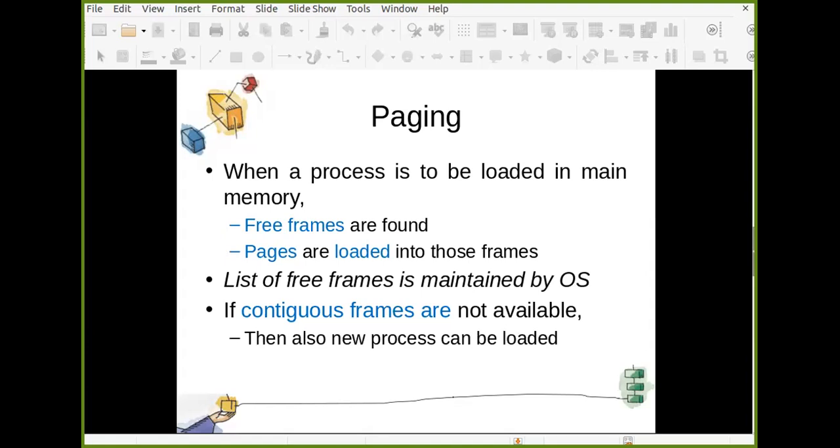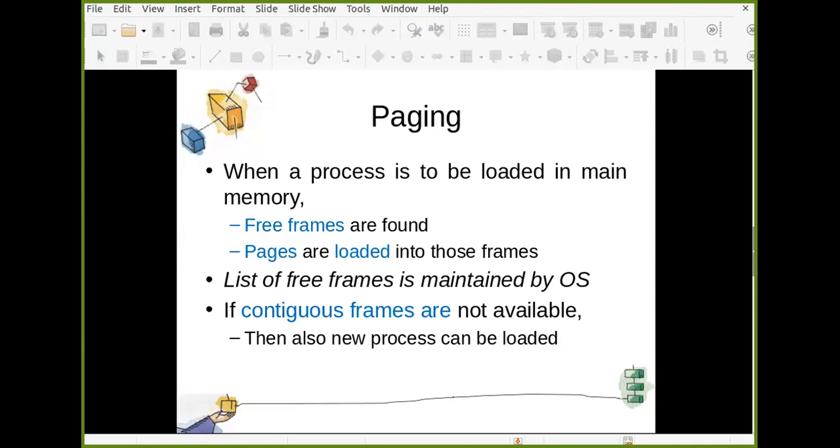And that is the advantage of this paging over fixed partition, that also in that case also new process can be loaded though contiguous frames are not available. Wherever frames are available, your pages will be loaded into those frames. What happened in fixed partitions? In fixed partitions, that was not the option. The whole process needs to be loaded in the contiguous memory. But here that is not the case. The whole process, which is divided in pages, they can be loaded in any free frame available in your main memory. So they need not to be contiguous.